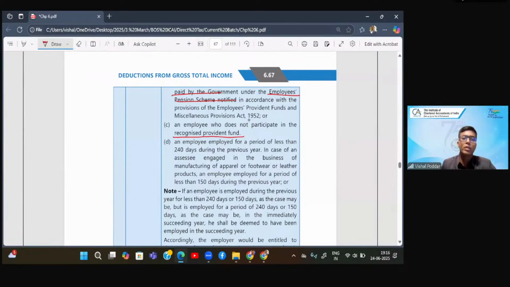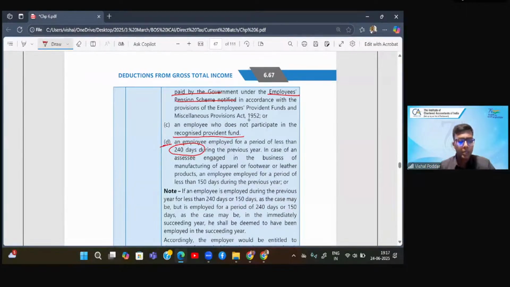And a very important condition is condition D. The employee should be a long-term employee. Now, what is a long-term employee? The long-term employee means the employee who has worked for at least 240 days during that year. So the year in which you are employing this new employee, that employee should have worked for at least 240 days in that particular year.